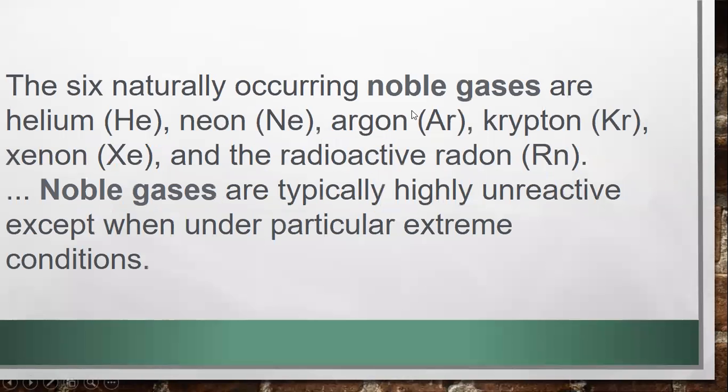The 6 naturally occurring noble gases are helium, neon, argon, krypton, xenon, and the radioactive radon. Noble gases are typically highly unreactive except under particular conditions. These noble gases are present in group 8. Why are they in group 8? Because their outermost shell is complete.